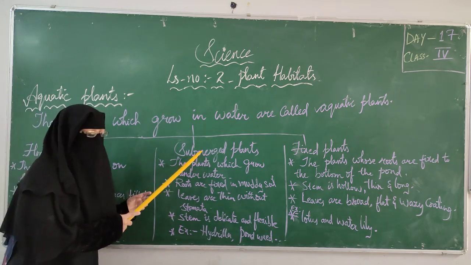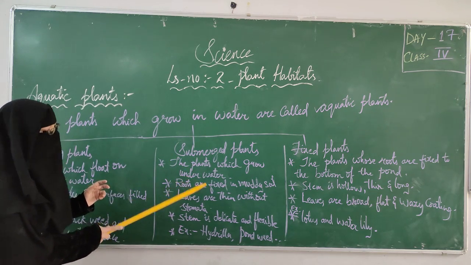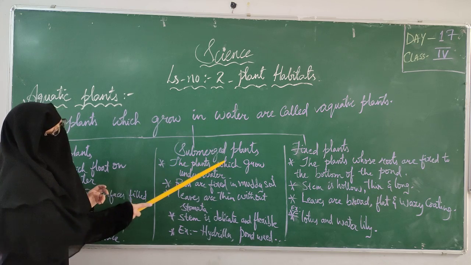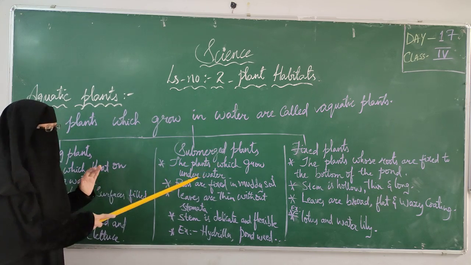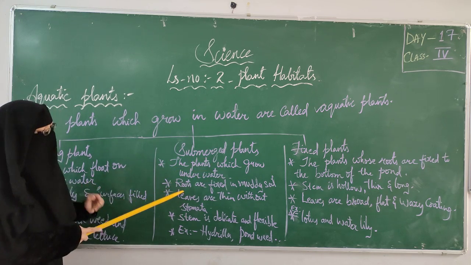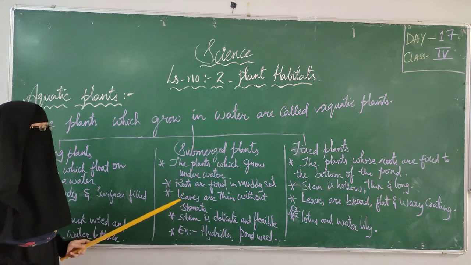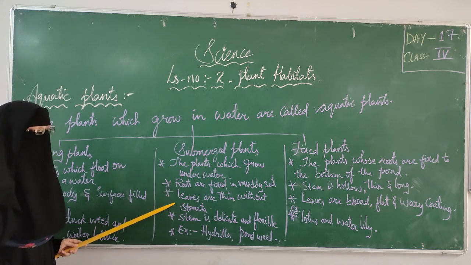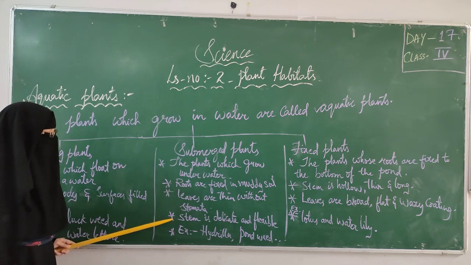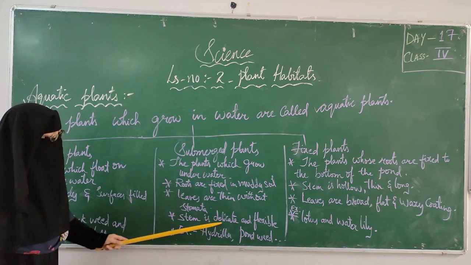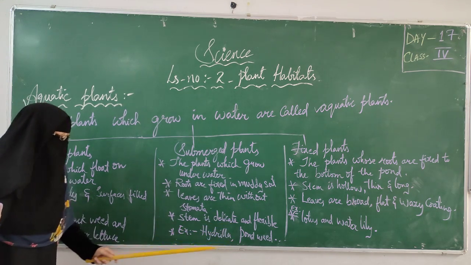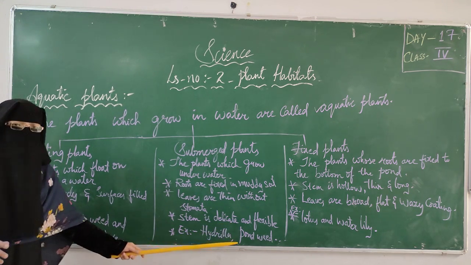Next one, submerged plants. The plants which grow underwater are called submerged plants. Submerged meaning is under. Roots are fixed in muddy soil. In submerged plants, leaves are thin without stomata. Stem is delicate and flexible, which means we can break it easily. Examples are hydrilla, pondweed.